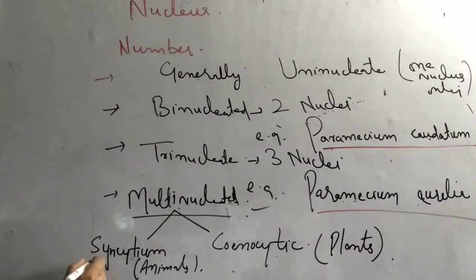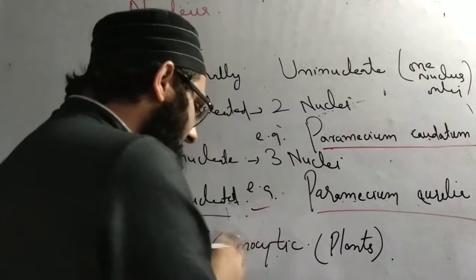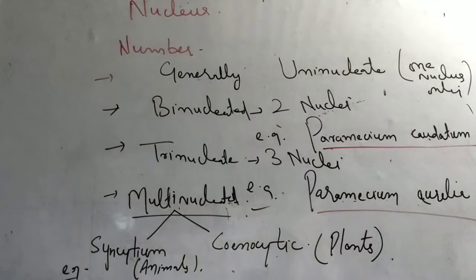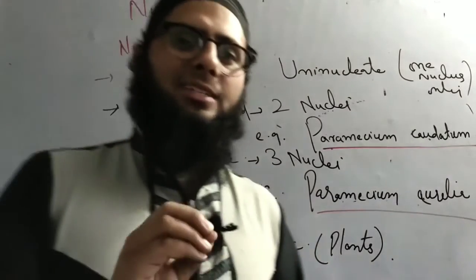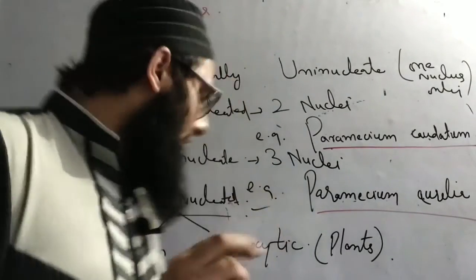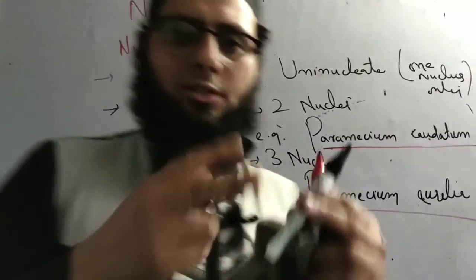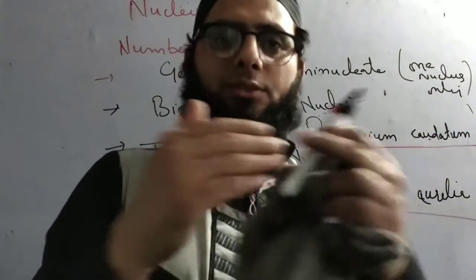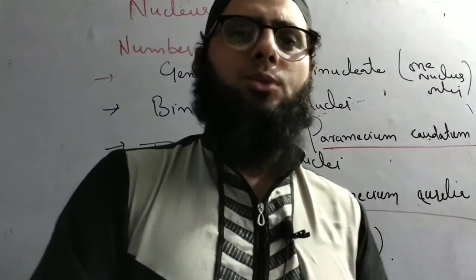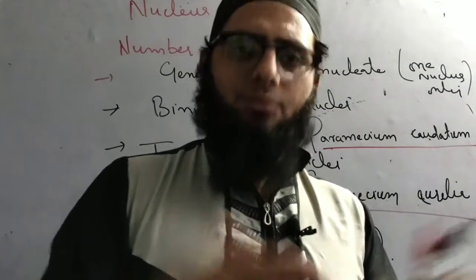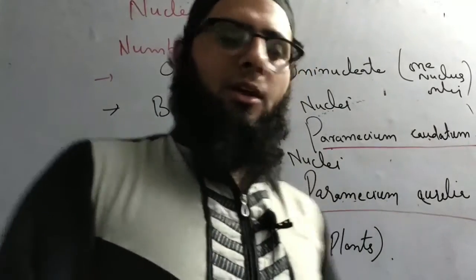Okay, for example, we have the example under this syncytium. Syncytium is also a multinucleated condition, as is the coenocytic condition, but in animals we call it syncytium, and in plants we call it coenocyte. If we go on to know the details, syncytium is actually formed by the fusion of two cells. Sometimes there is a fusion of animal cells, because there is no cell wall, so fusion is possible. When there is a fusion, a heterokaryon, at that time we call it syncytium.